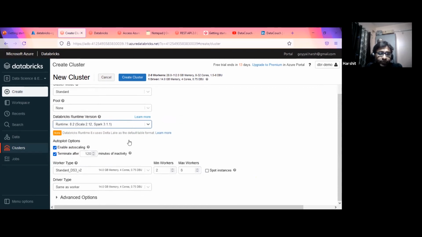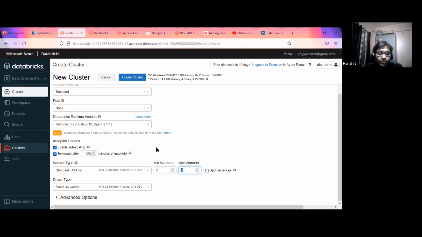Now the very important part is enable auto scaling. If you see here, there is a driver type and there is a worker type, right? I have given a minimum of 2 workers and a maximum of 8. Meaning whenever my cluster is not in use, I will be getting 2 worker nodes and 1 driver node, and the rest 6 worker nodes will not run. So I'm not going to be charged for those 6, and that's where auto scaling is used.